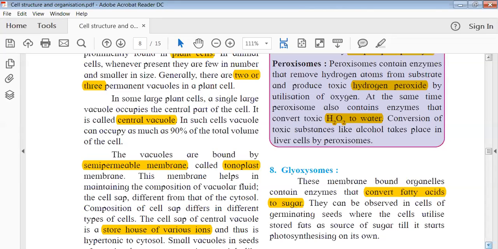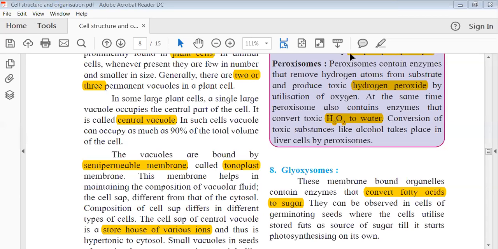What other organelle or part of the cell is semi permeable? You can raise your hand. What other part does the cell have which is semi permeable? What happened? Are all sleeping? Okay, so the hint is: is it the cell wall or the cell membrane? Yeah, Sharon. Sir, it is the cell membrane. Yeah, so I don't know who answered, but that is correct.